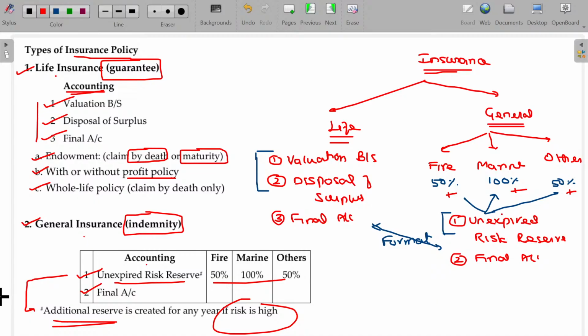If you meet with a car accident, then you will claim compensation for the car, if you have a car insurance policy. If it is life insurance, even if you survive, after maturity you will get the compensation. That's called guarantee, like an investment. You have to understand the main difference: life insurance is a guarantee, and general insurance is an indemnity.